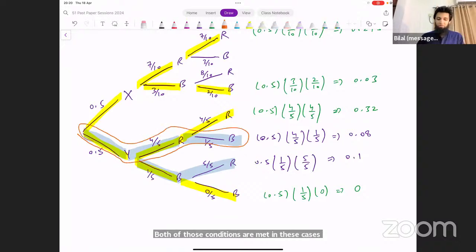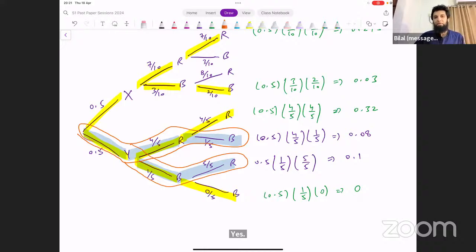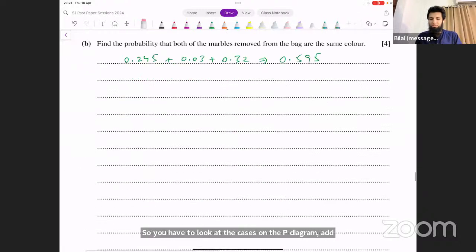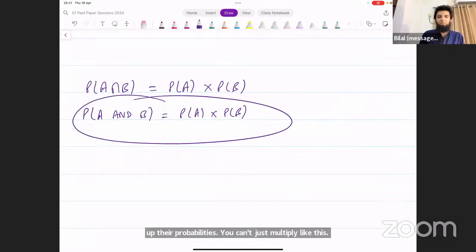This is one case, and this is the second case, where you're choosing box Y, and when you're selecting marbles from bag Y, and they're both different colors. So you have to look at the cases on the tree diagram, add up their probabilities. You can't just multiply like this. This rule only works when the two events that you're talking about are independent events. Here, they're not independent. Is that okay?